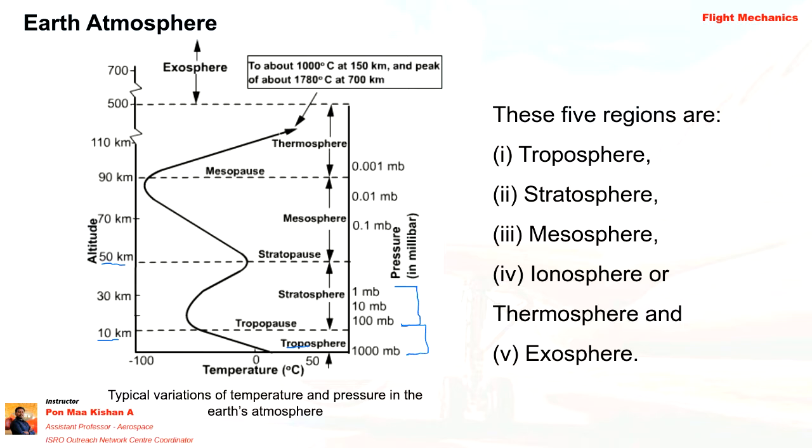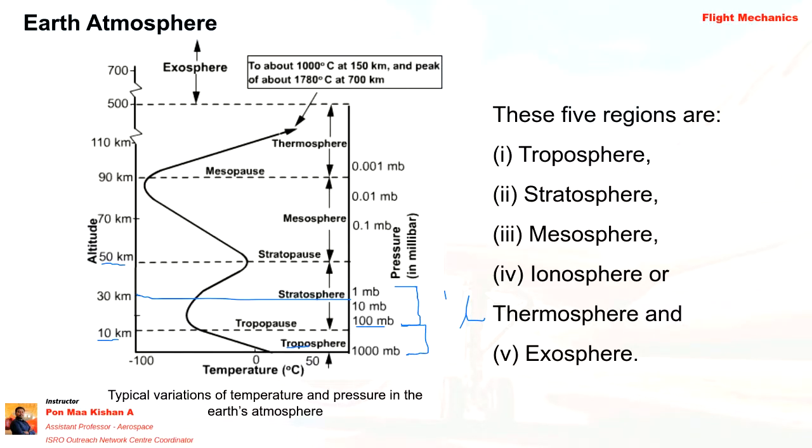Again in the stratosphere, by the middle of the stratosphere itself, it is 1/10. 1/10 of 1000 is 100 millibars, which we have at the tropopause. But in the middle of the stratosphere itself, we get another 1/10. Think about how rapidly the pressure is decreasing.